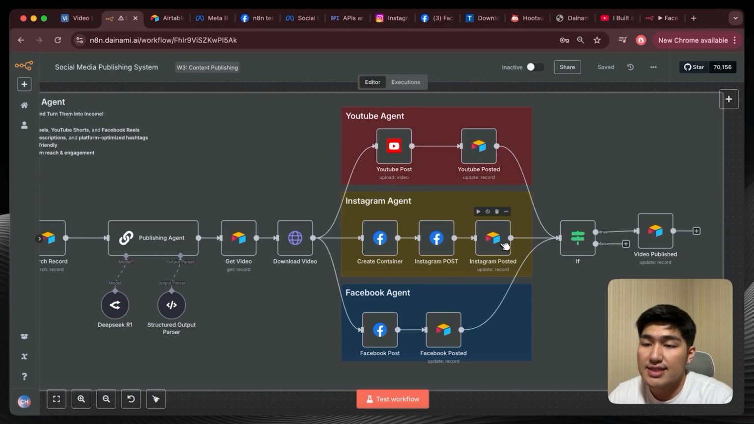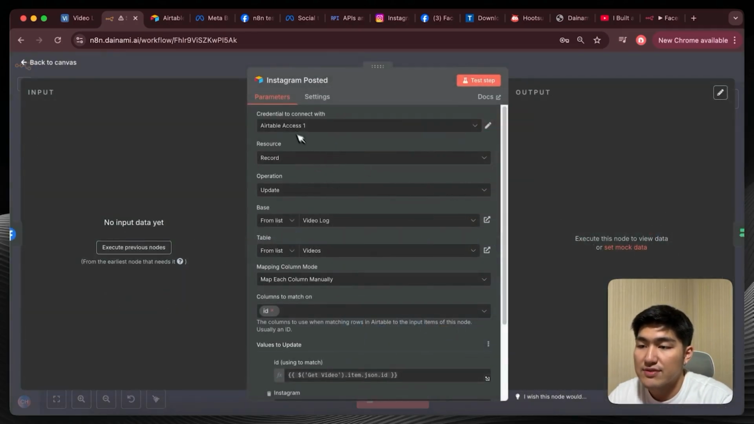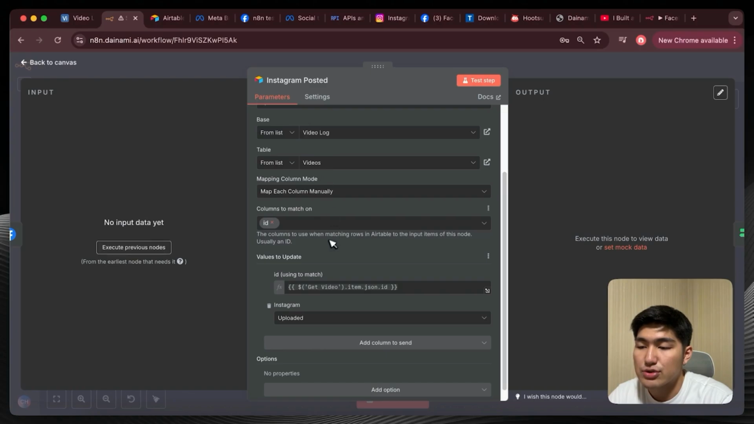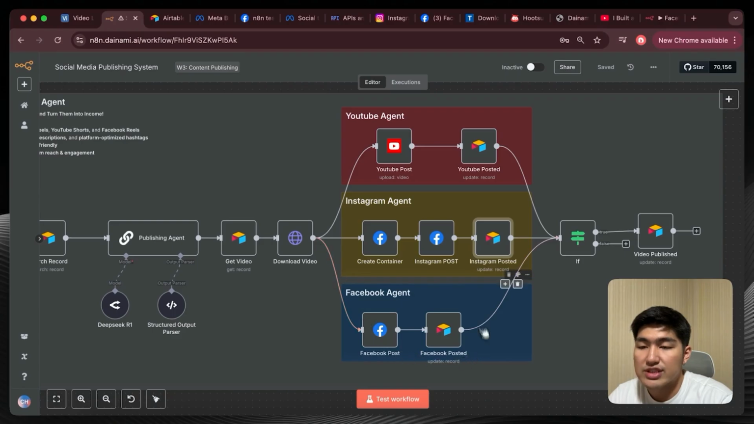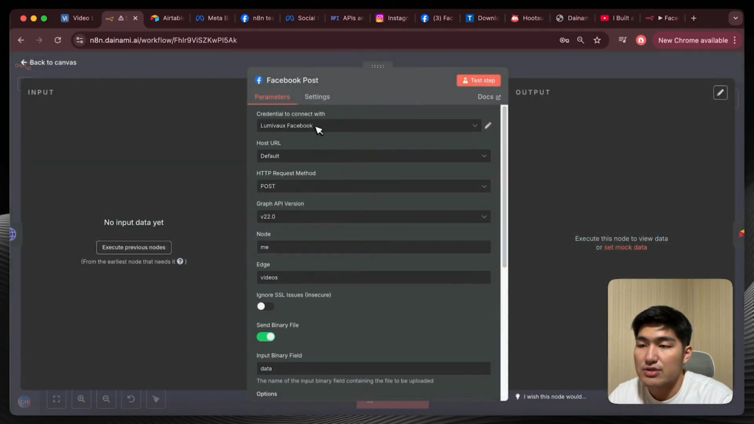Similarly, we have to create an Airtable node over here. Make sure to give it access, and we want to make sure to use the ID for matching. And then we want to update Instagram to uploaded. Okay, once this is done, we're going to finish up the final one, which is Facebook. So same thing for Facebook, you can use the Facebook Graph API as well. And we do have to connect the credentials.